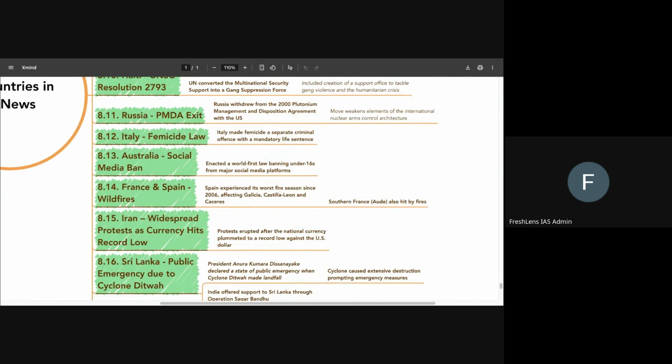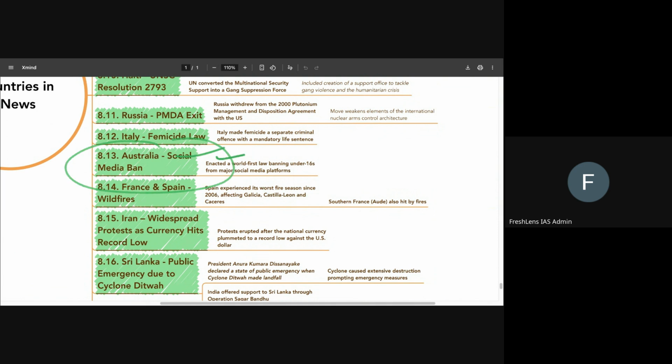Another thing that we have to be clear about is that Italy recently made femicide a separate criminal offense, and it made a mandatory life sentence also in this particular offense of femicide. Now, Italy is not the first country to have made femicide a separate criminal offense. There are some other countries as well, but it is the recent one. So it is possible that they might ask you in the question with regards to it. They can have country of Italy and they can ask about the femicide part also.